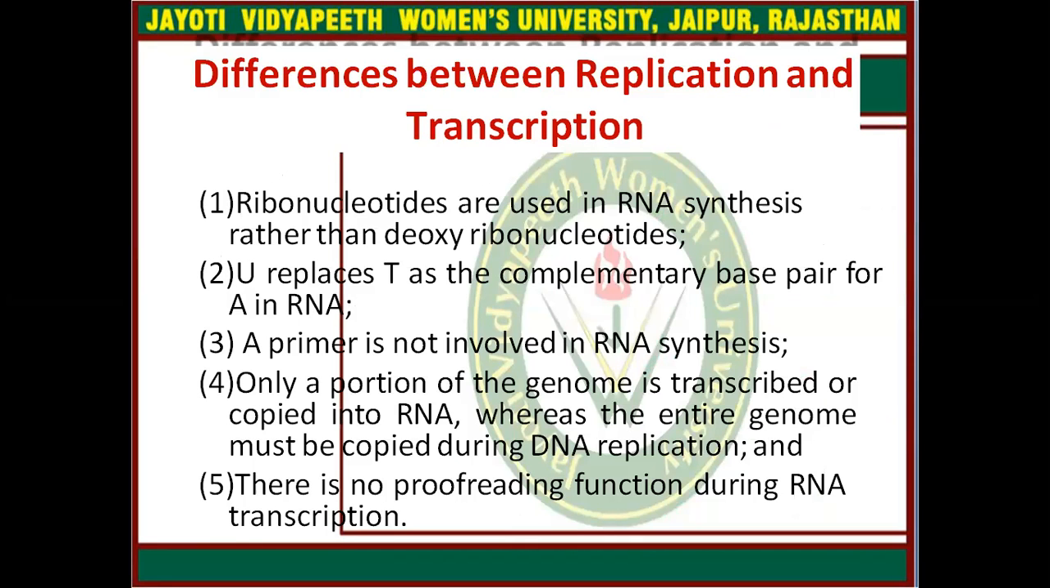Differences: ribonucleotides are used in RNA synthesis rather than deoxyribonucleotides. Uracil replaces thymine as the complementary base pair of adenine in RNA. A primer is not involved in RNA synthesis. Only a portion of the genome is transcribed or copied into RNA, whereas the entire genome must be copied during DNA replication, and there is no proofreading function during RNA transcription.